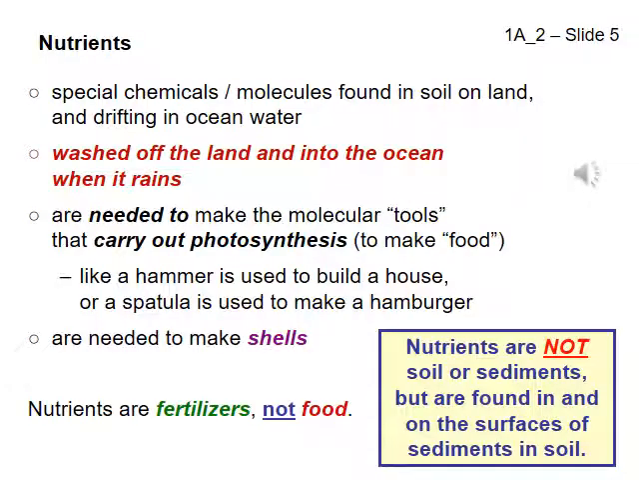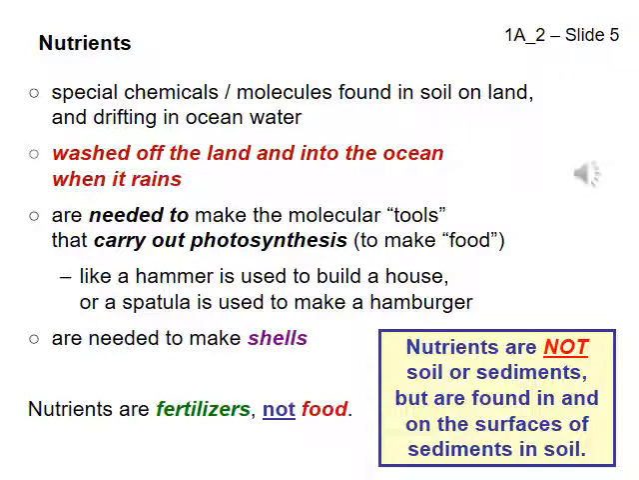Slide 5. Nutrients. Phytoplankton need small amounts of nutrients, molecules that they use to build their bodies, for example, shells and molecular tools that are needed to carry out photosynthesis. Like a tool, nutrients are not used up in the process of photosynthesis. For example, a spatula is a tool that can be used to make a hamburger, but a spatula is not part of the hamburger, the food. The spatula, the tool, can be reused again and again to make more hamburgers, more food.